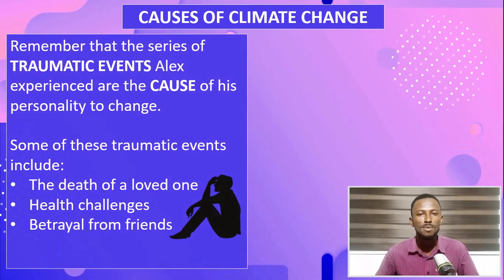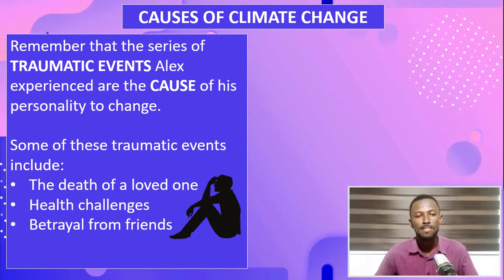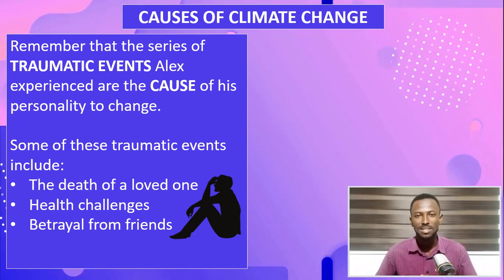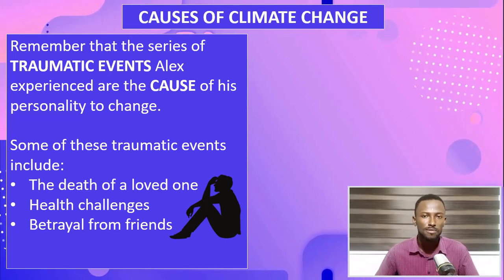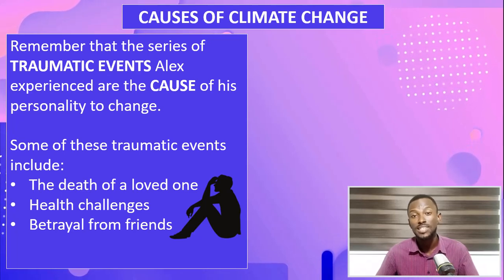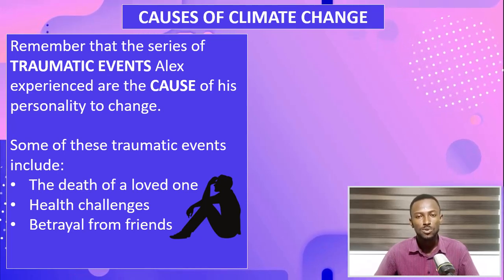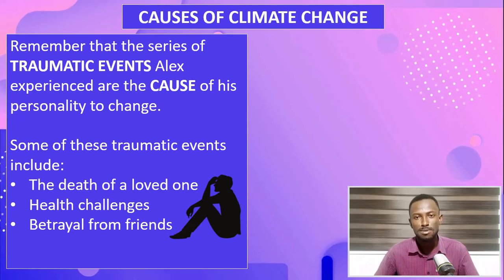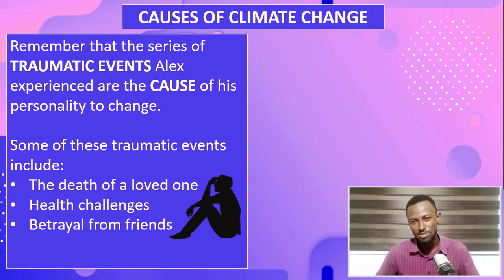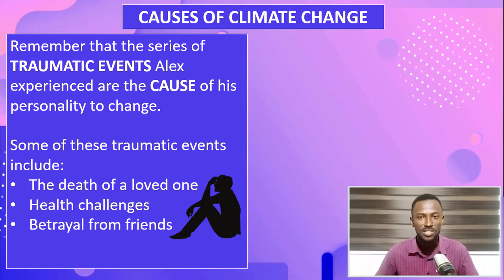You see, remember we spoke about Alex as going through a series of traumatic events, and these traumatic events have actually caused his personality to change. Some of these traumatic events can include the death of a loved one or his own failing health, which has become a really big challenge for him. Or it can be a betrayal of a loved one. So his loved one or someone he trusted, a family member or a friend, has actually betrayed him. So some of these traumatic events have caused a change in his personality.